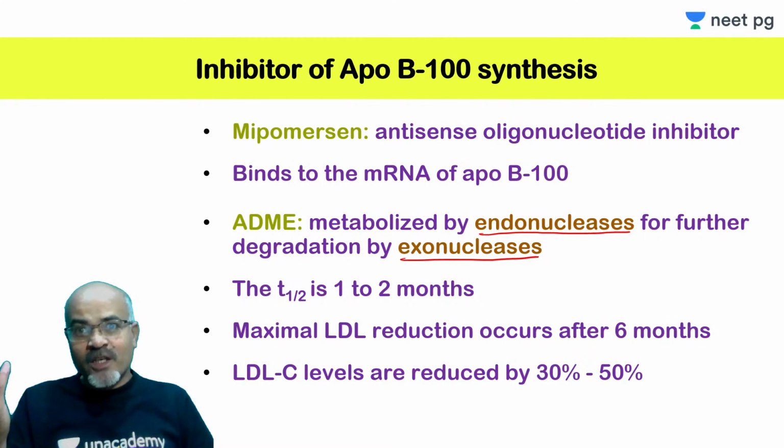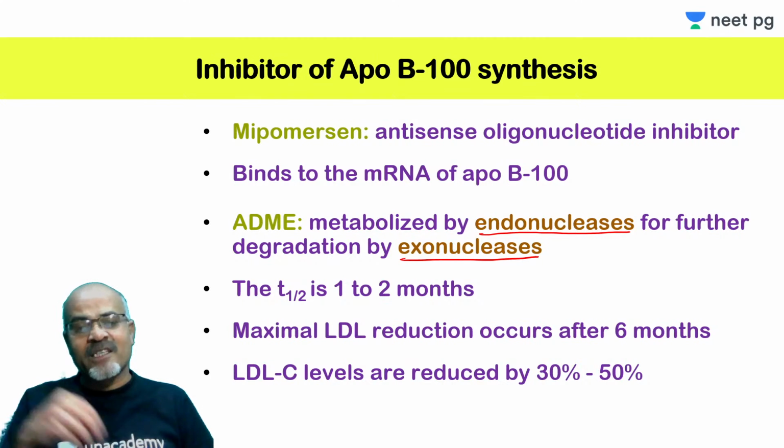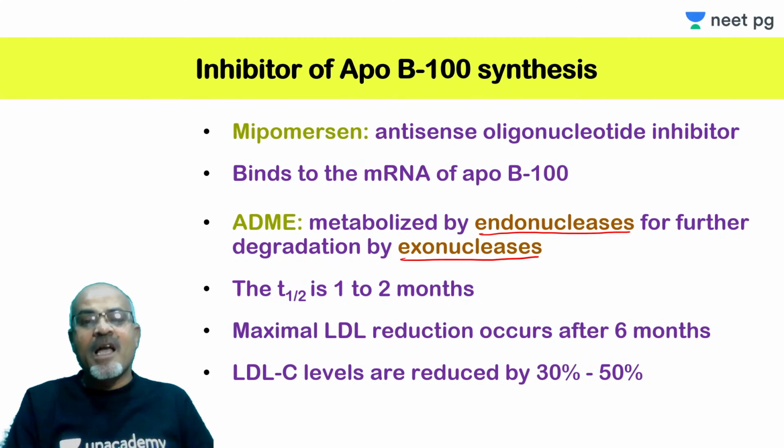There are also oligonucleotide inhibitors that act through RNA interference. They do not actually degrade messenger RNA, which happens in the case of antisense, but inhibit translation of protein from the transcribed messenger RNA.